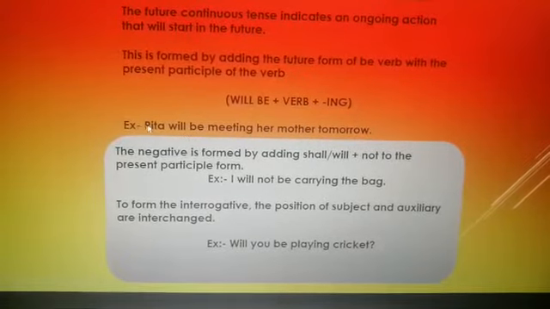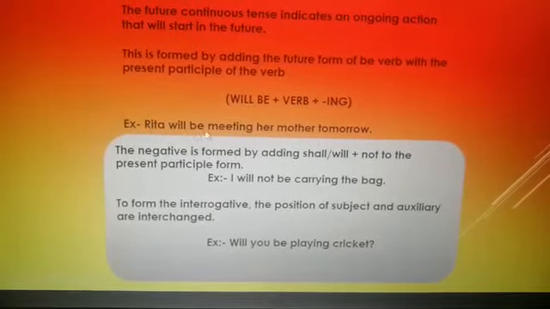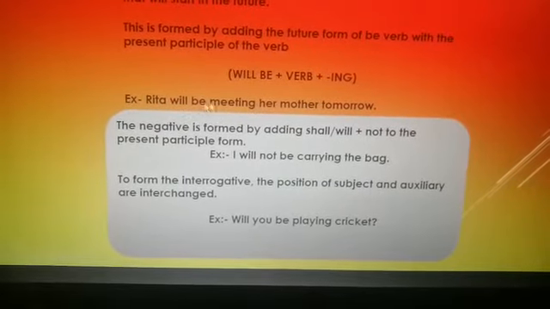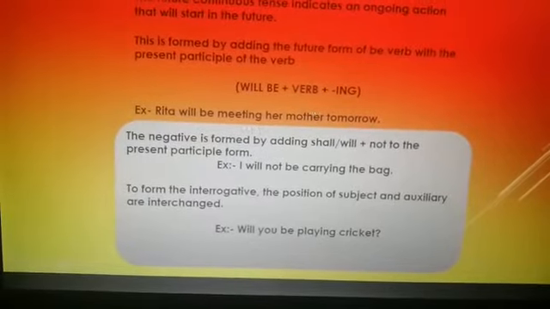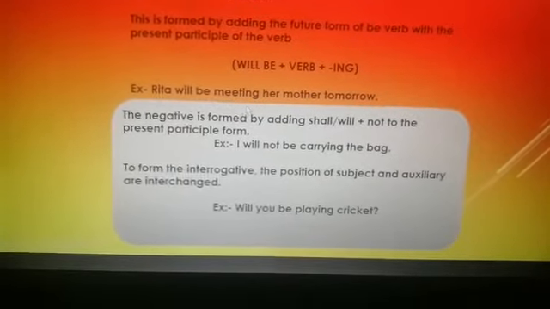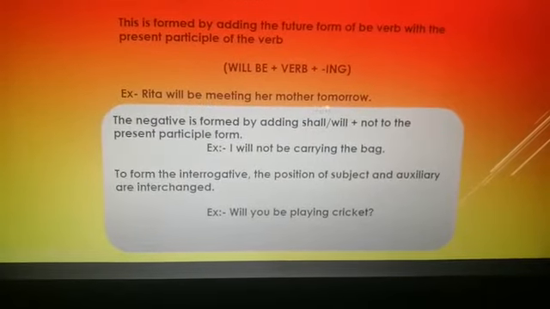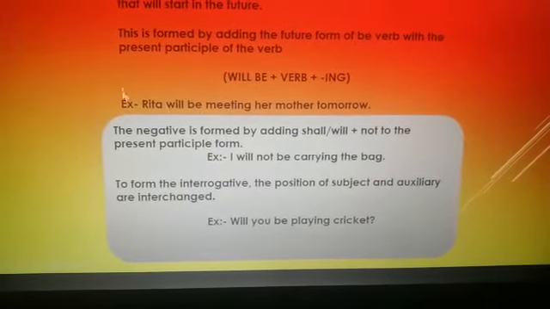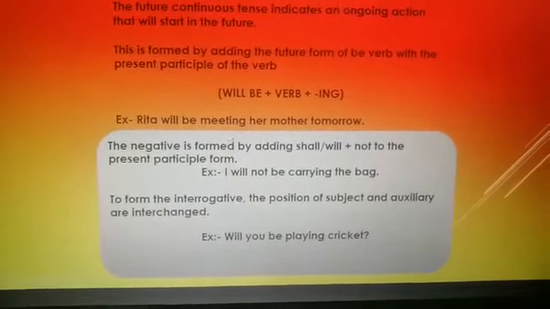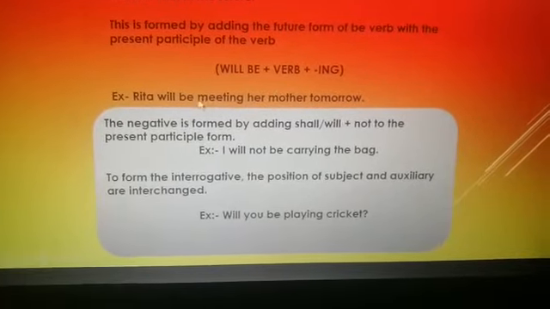So Rita will be. The future form of the be verb is will be. Rita will be, the verb meeting. So Rita will be meeting her mother tomorrow. Will be meeting indicates the future continuous tense. So this sentence is in future continuous tense.